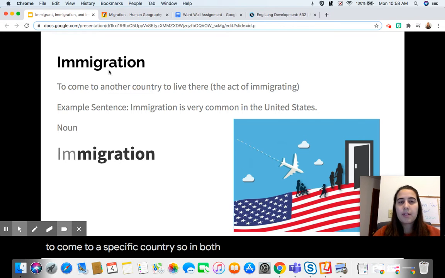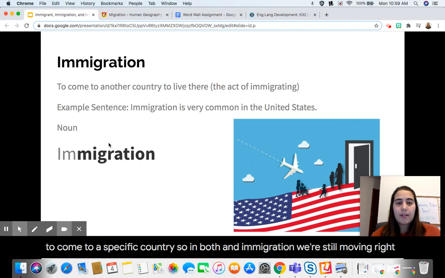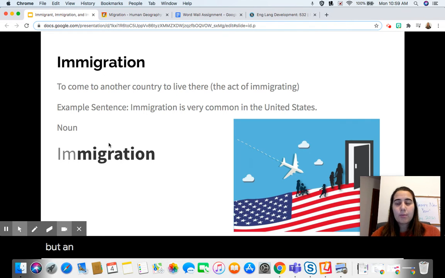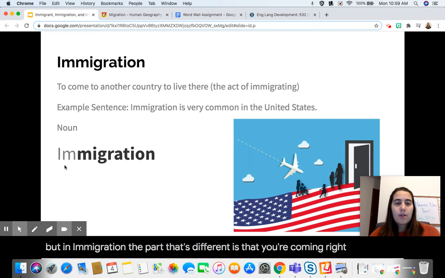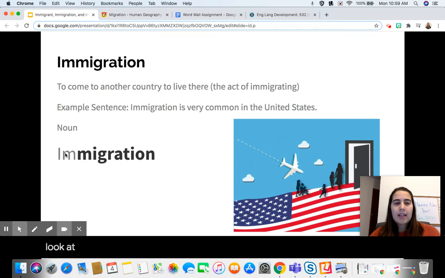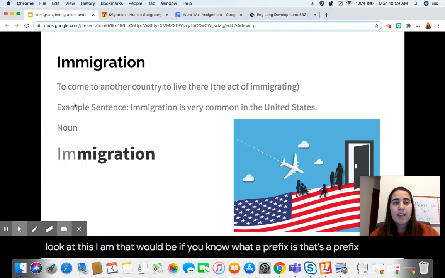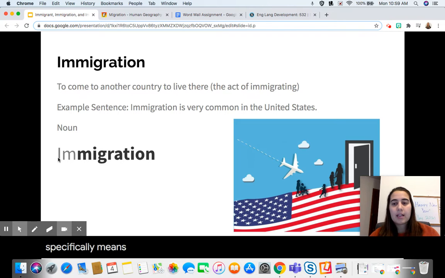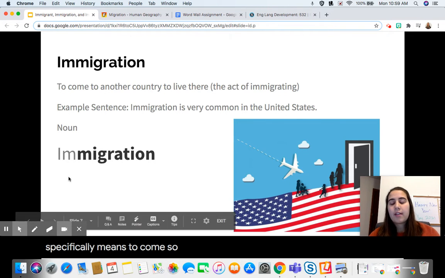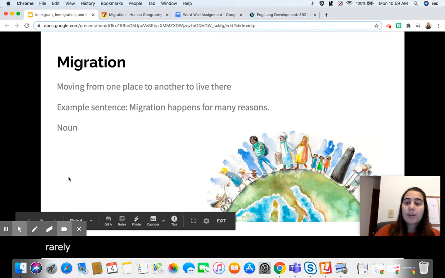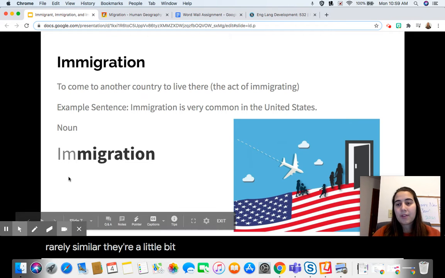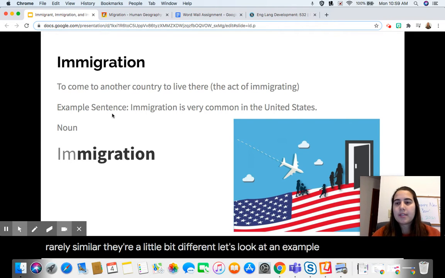So in immigration, we're still moving, right? But in immigration, the part that's different is that you're coming, right? If we look at this IM, if you know what a prefix is, that's a prefix. And that specifically means to come. So that's kind of the difference here. See how they're really similar? They're a little bit different. Let's look at an example sentence.